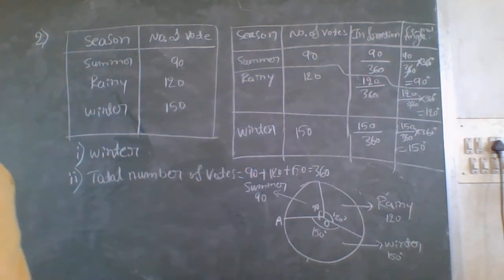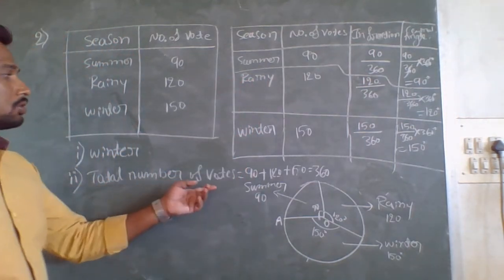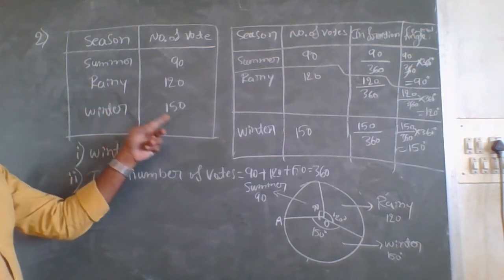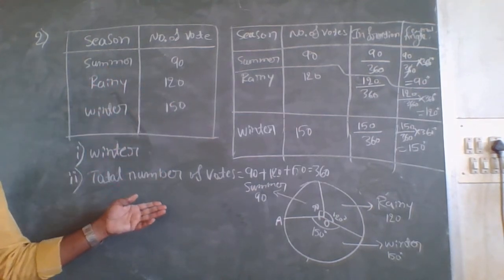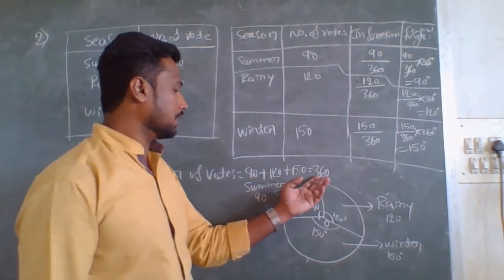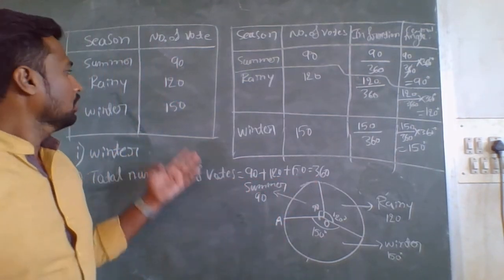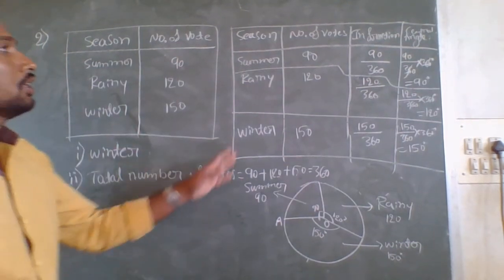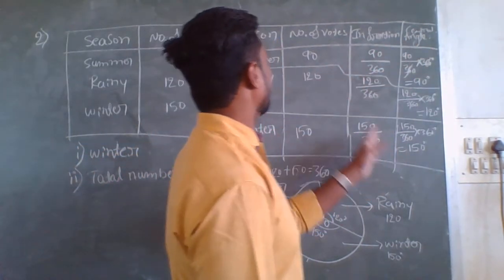Total number of votes: 90 for summer, 120 for rainy, 150 for winter. When you add all these three values, you will get 360. Therefore, total 360 votes are there, and here you can calculate the central angle.